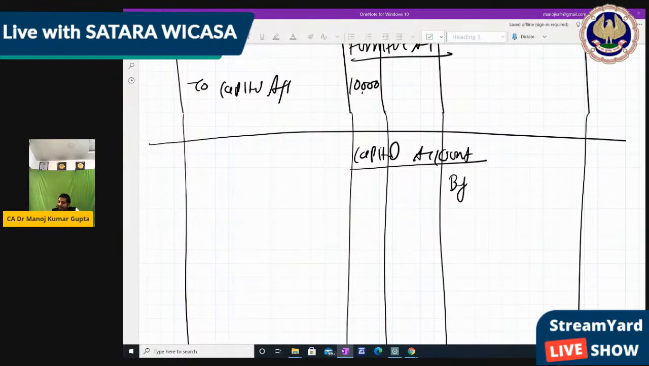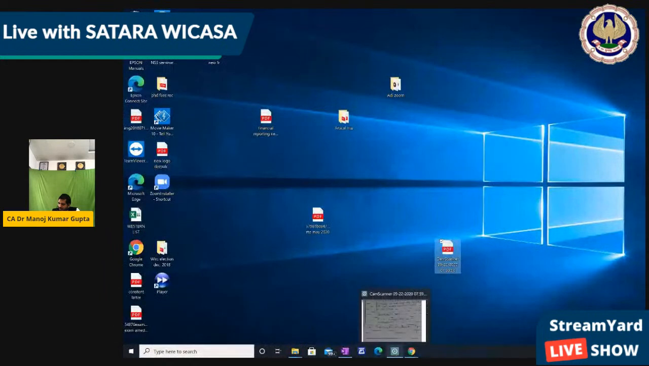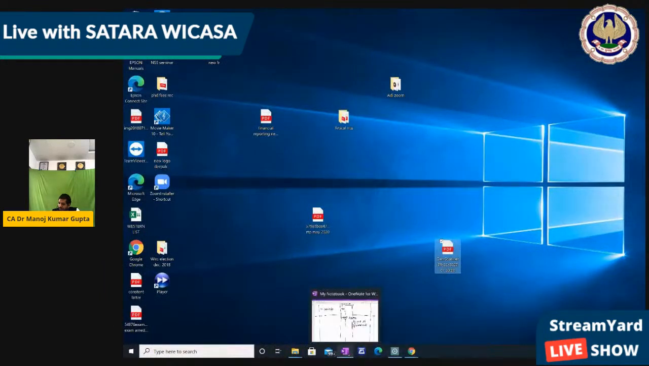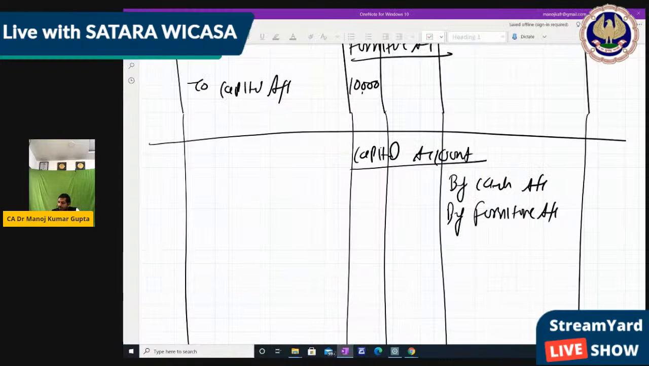Okay. So by capital account, by cash account and by furniture account, right? So in cash account, $50,000 is the amount, and furniture 10,000 is the amount, right? So we have written capital account overall 60,000: 50,000 through cash, and 10,000 through furniture.